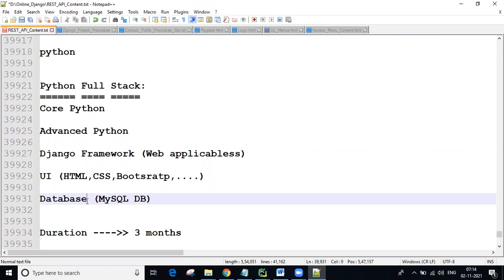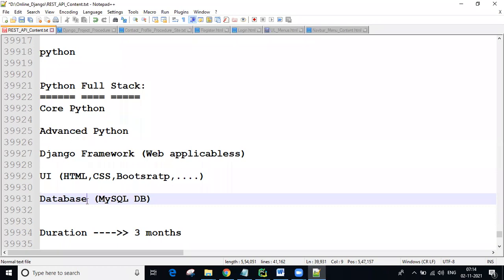In BTech there are different streams again: civil background, mechanical background, EC background, so many. Your background is not important. Any people, guys, if you have interest in becoming a programmer, then you can join and learn Python.